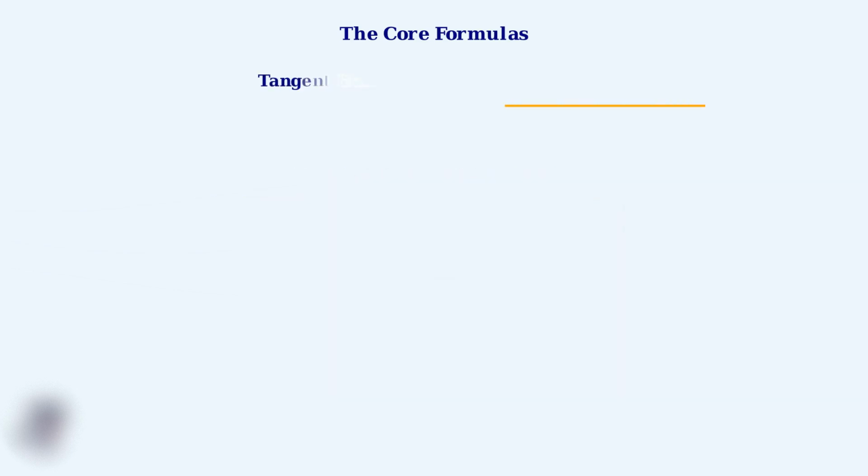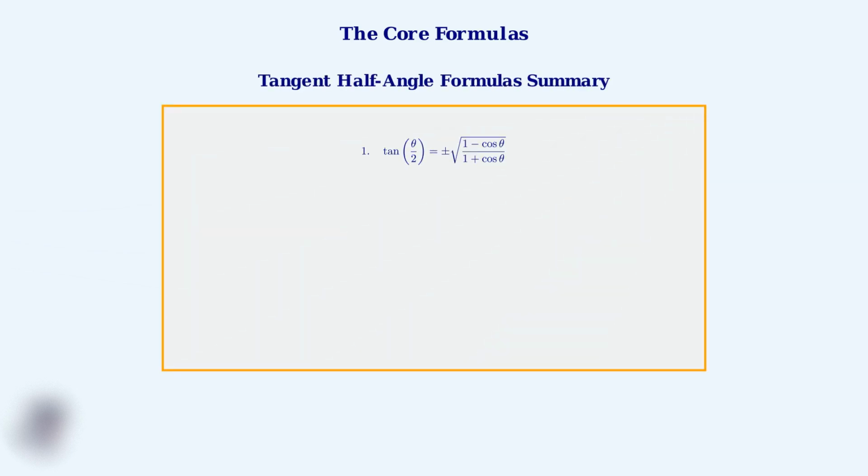Let's now see all four formulas together. Each formula gives us the same result, the tangent of half an angle, but uses different trigonometric relationships. The choice of which formula to use depends on what information you have available and what type of calculation you're performing. Remember, the key difference is in the first formula with the plus-minus sign.